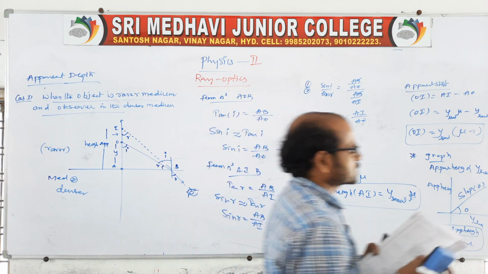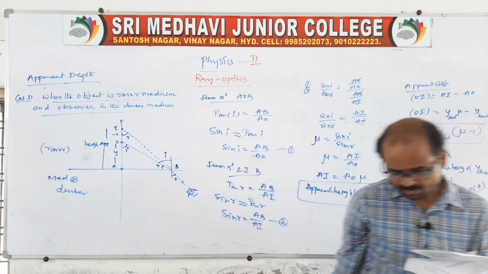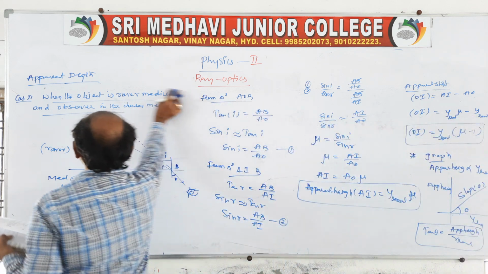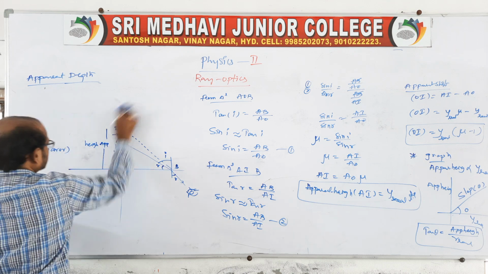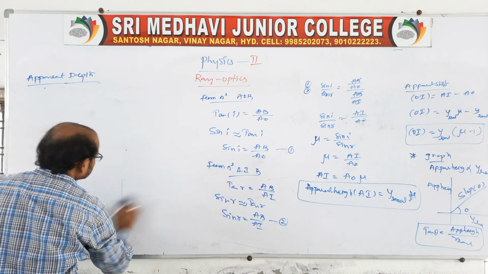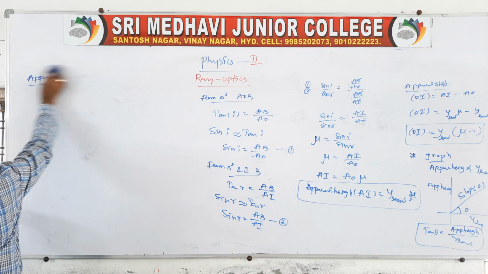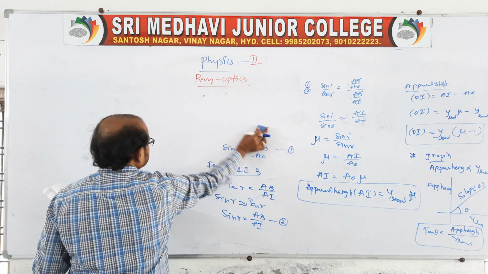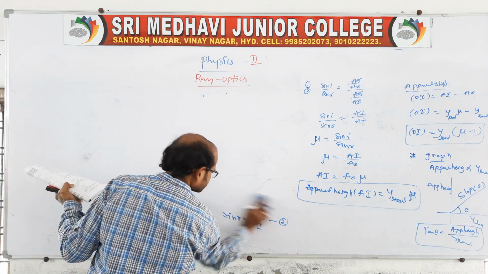In the material, page number 63, based on case 1 from the previous class, one more question is given. I will discuss that problem also.